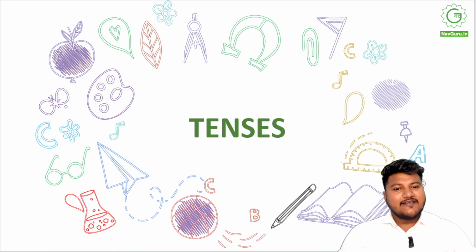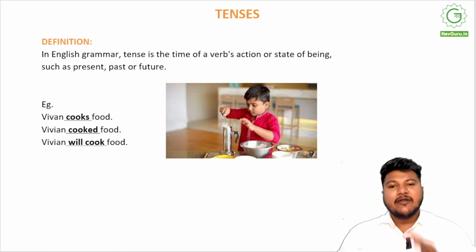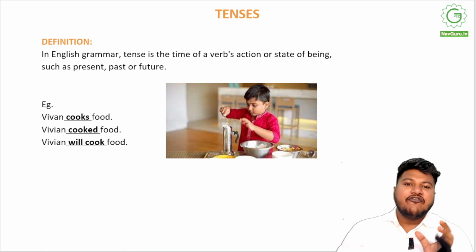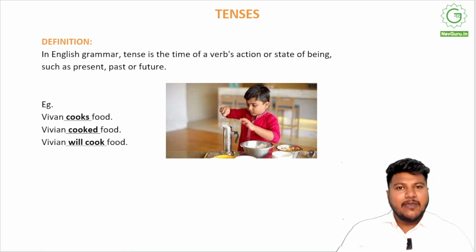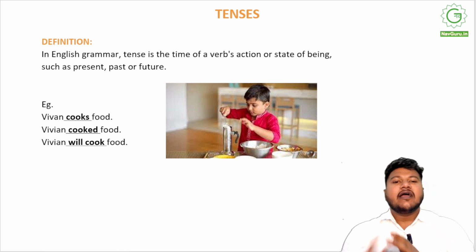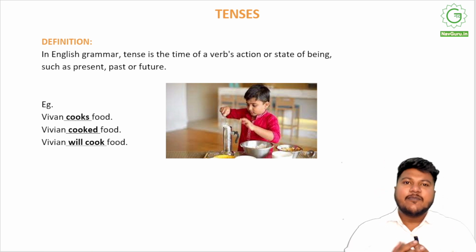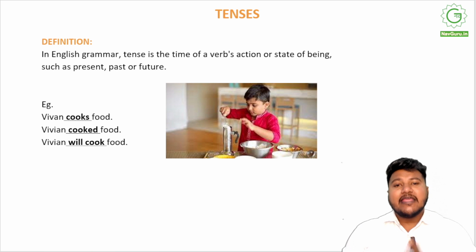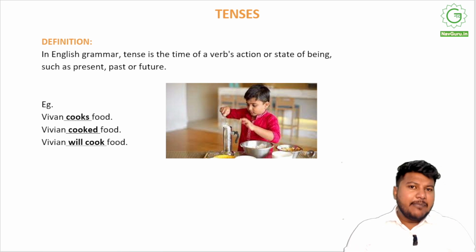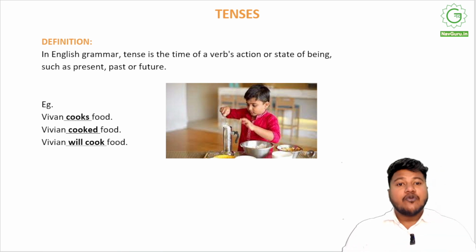So what does tenses mean? Tense in English grammar is the time of a verb's action or state of being, such as present, past, or future. That means whenever a work is being undertaken, whenever an event is happening, at what time is it happening? Is it happening currently? Has it already happened? Is it going to happen tomorrow? Is it going to happen at a later duration? So there can only be three options, right?